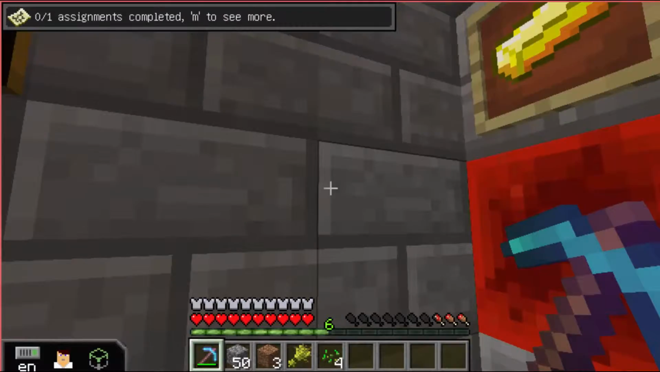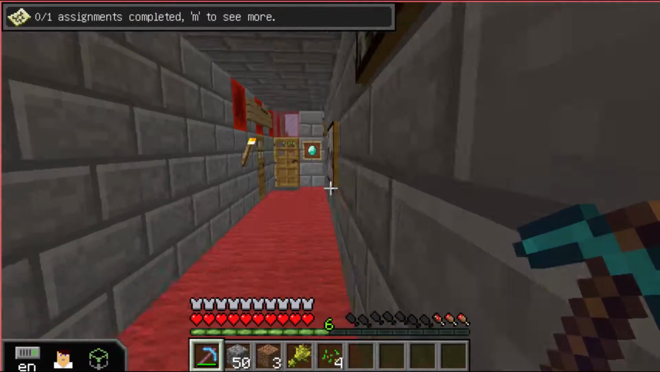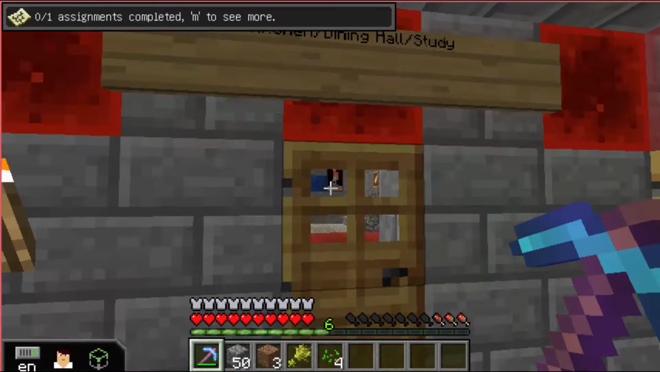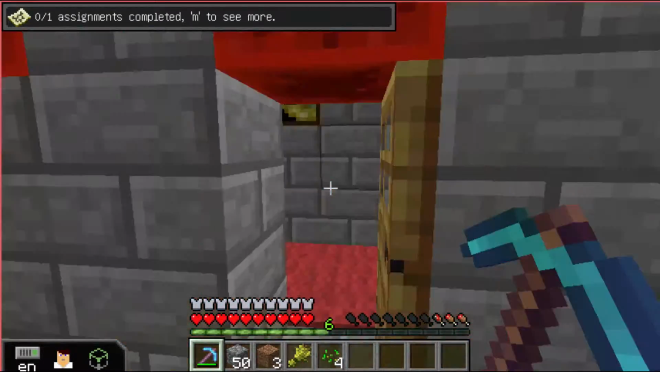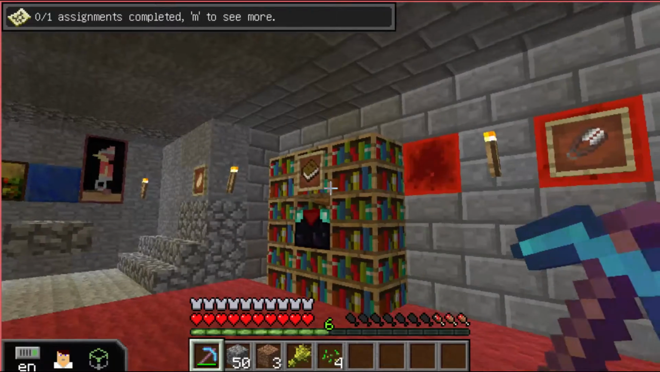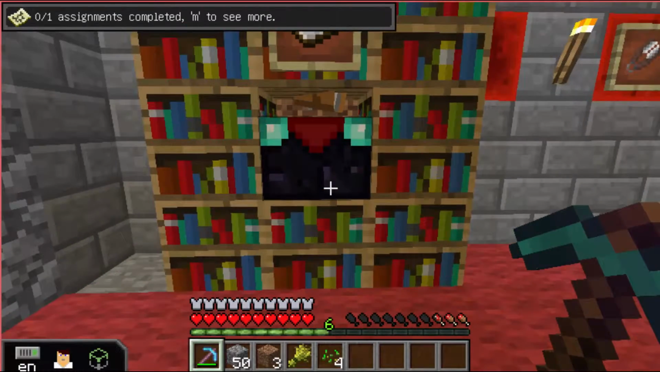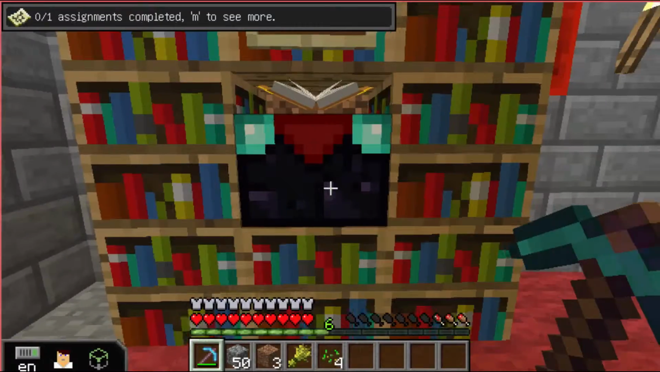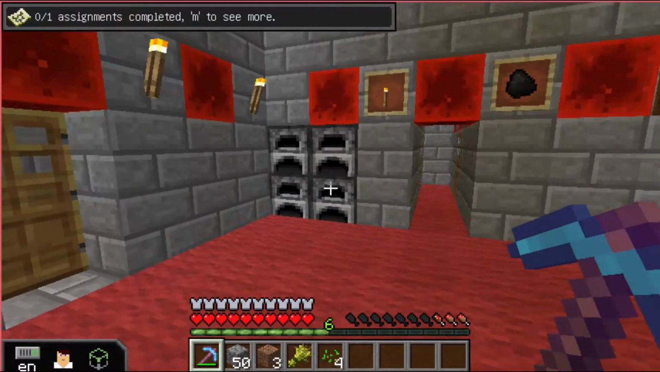It's lined with paintings, and then we also have the kitchen, dining hall, and a study. And the reason why I call it a study as well is because we have our bookcases, and we also have an enchantment table which we can enchant items. Right now I actually have an enchanted diamond pickaxe.